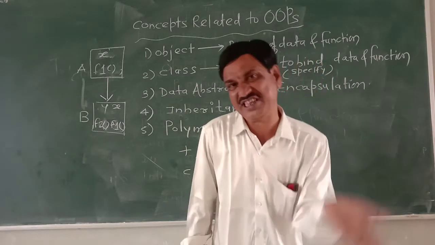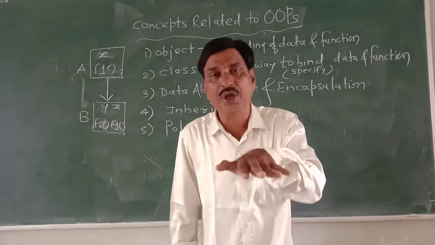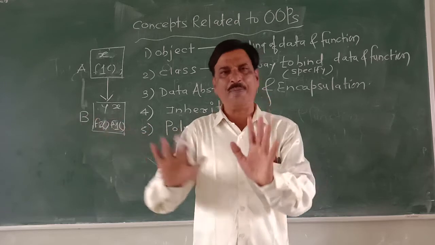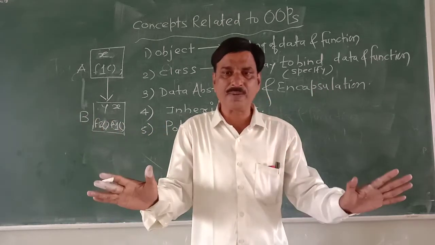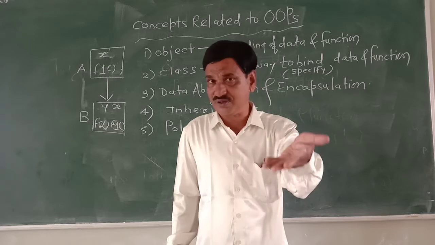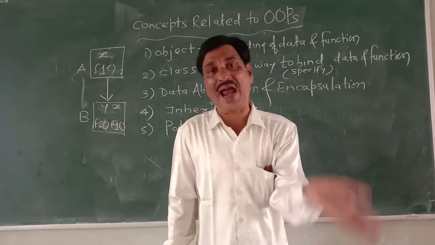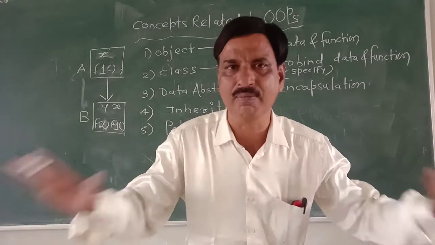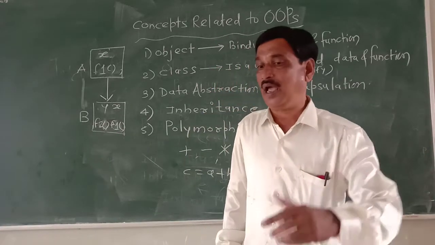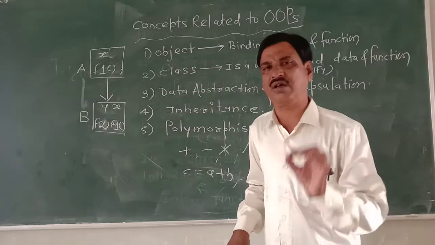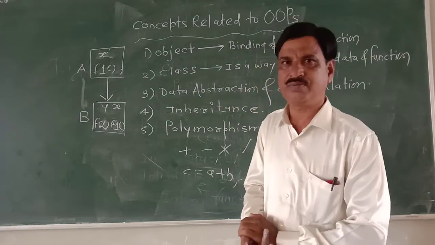But suppose the same operator is operating on other data. The operator is the same, that is plus, but there are two forms. You are seeing two forms: one name and multiple forms. That is polymorphism. So in short, as I have told already, the question will be asked: define the terms.